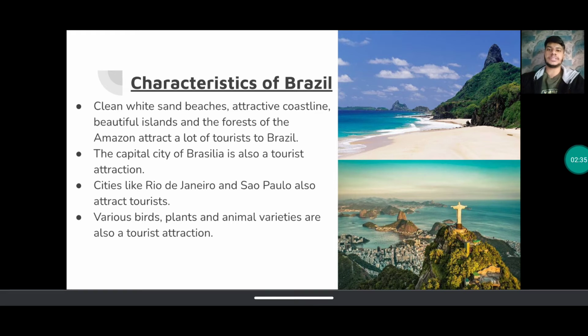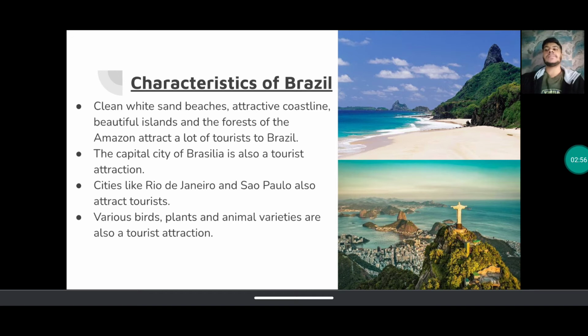Alright. The picture given below, the one with the Christ the King statue, that's the city of Rio de Janeiro. On top of the hill, the Christ the King statue, that's a statue of Jesus, is placed on top of that hill. And it's a very famous tourist attraction because you can see the entire city, the sea, the coast, and everything from there. Alright. You can see in the picture itself, very beautiful.